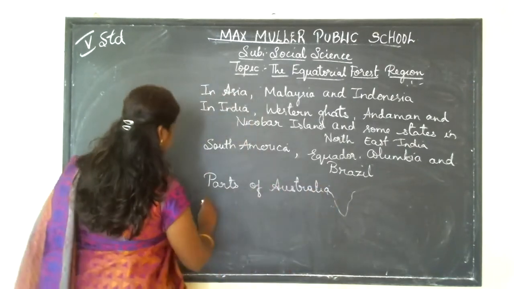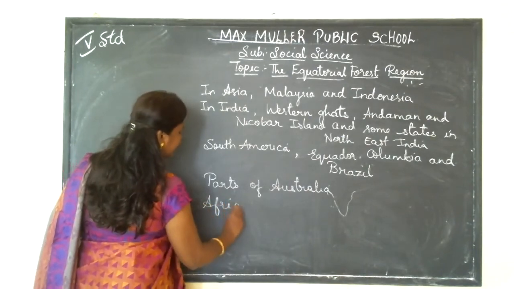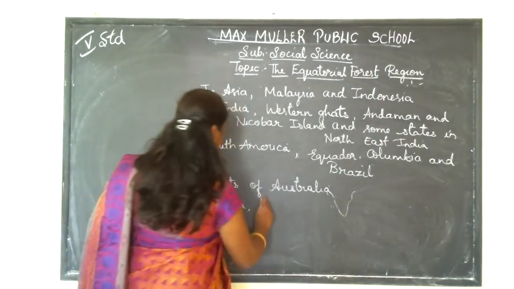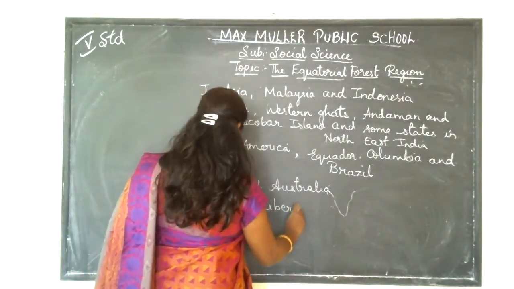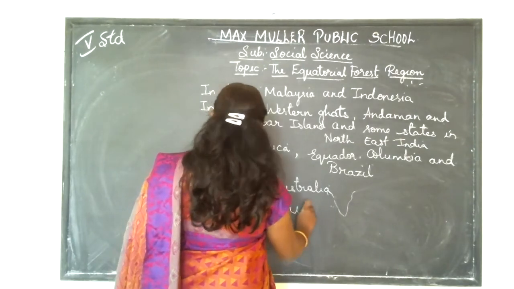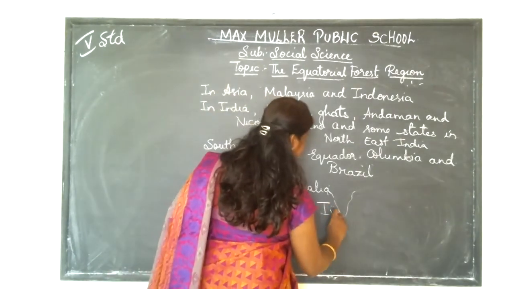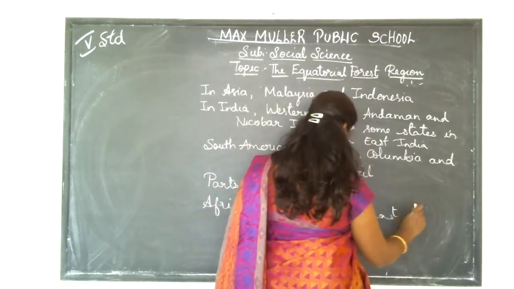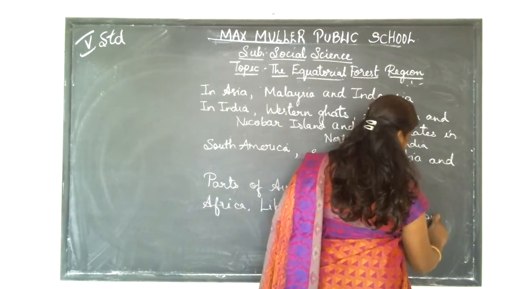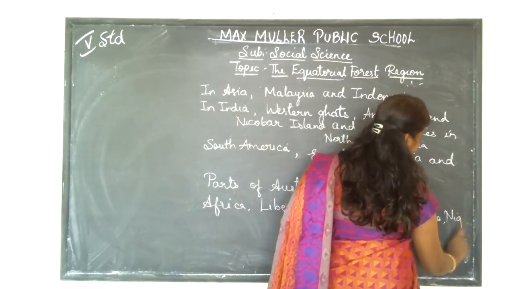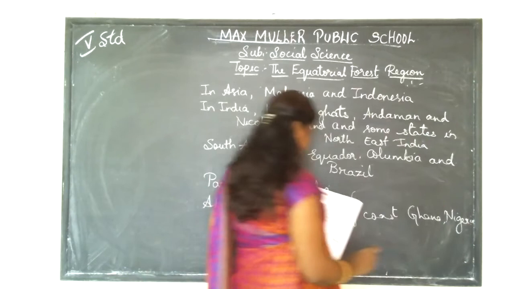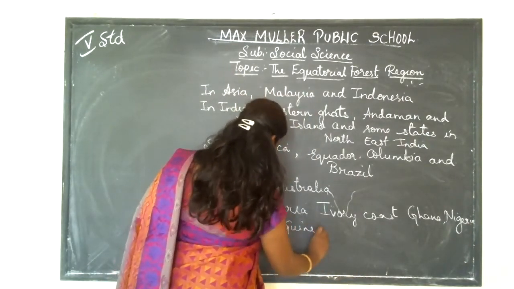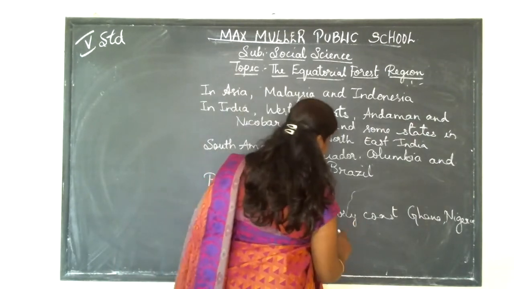And in Africa, there are some of the places where you can see the equatorial forest region. That is Liberia, Ivory Coast, Ghana, Nigeria, Guinea, and Congo.